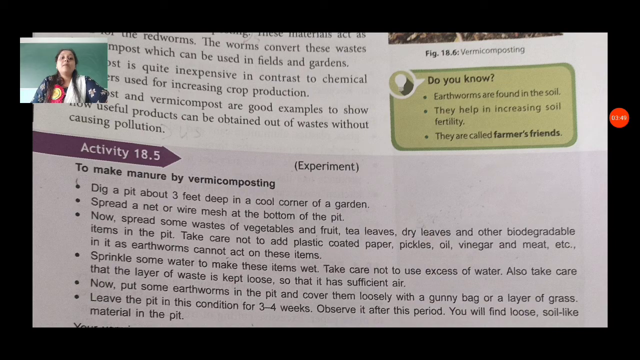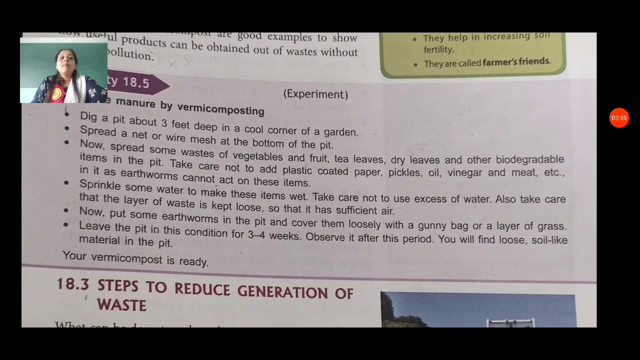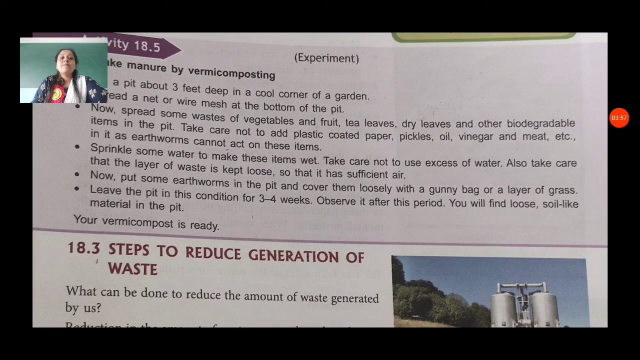Dig a pit about 3 feet deep in a cool corner of a garden. Spread a net or wire mesh at the bottom of the pit. Now spread some waste of vegetables and fruit, tea leaves, dry leaves, etc. Then sprinkle some water to make these items wet. Take care not to use excess water. Also take care that the layer of waste is kept loose so that it has sufficient air, because earthworms want air and water both.